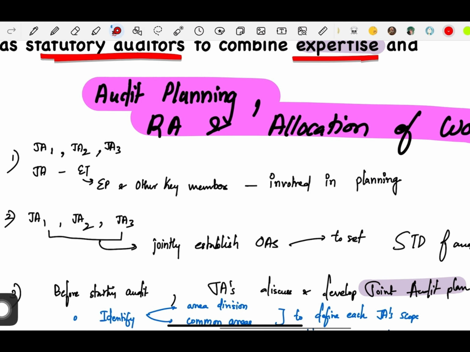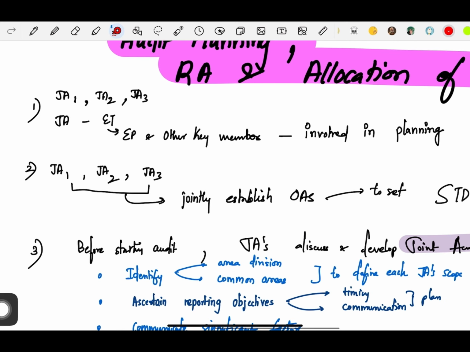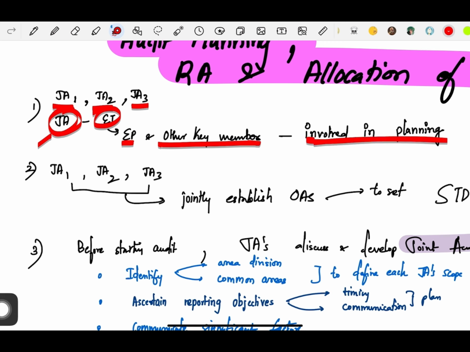Next, we have audit planning, risk assessment, and allocation of work. So in the case of joint audit, how is the audit planned? How is the risk assessed? And how is the work allocated between more than one auditor, that is the joint auditors? For example, in case of Reliance, there are three joint auditors. Okay. Each joint auditor has an engagement team, and the engagement team consists of engagement partners and other key members. So basically the engagement partners and other key members of each joint auditor are involved in the planning.